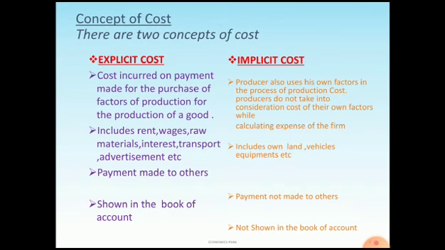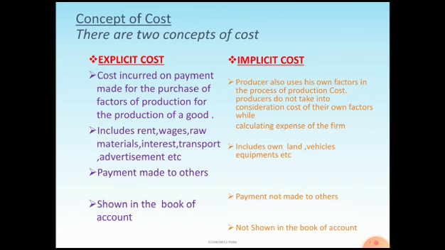Explicit cost is included or maintained in the account book, incurred on payment made for the purchase of factors of production, which includes rent, wages, raw materials, interest, transport, advertisement and all other expenditures. In short, explicit costs are those costs where the payment is made to others and which is maintained in the account book.